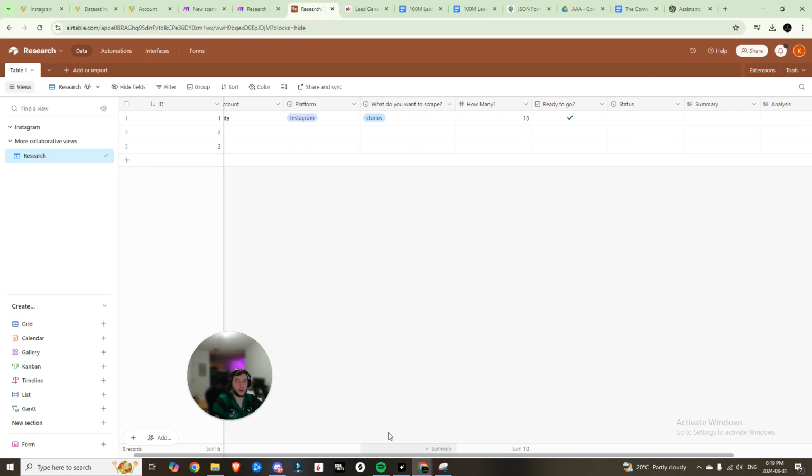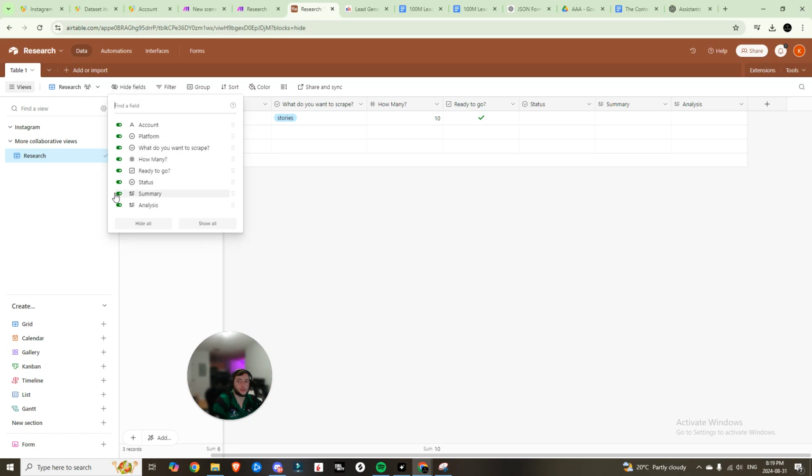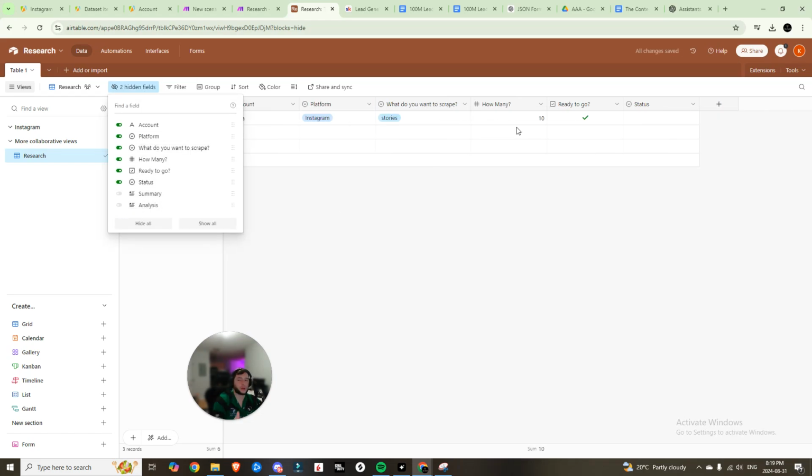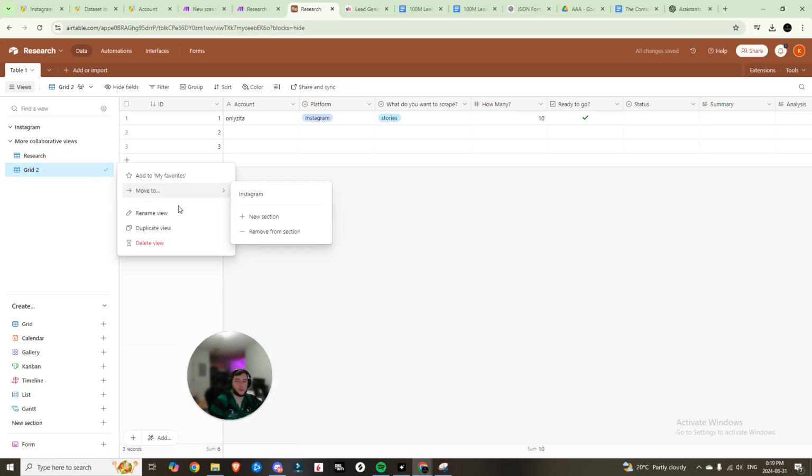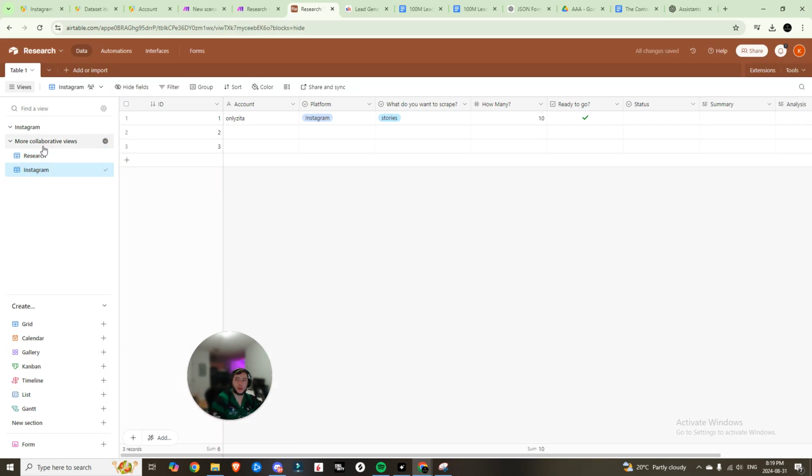Now, I want to create another view just for Instagram posts. In order to do that, you're going to hide some fields. We'll hide the summary and the analysis because we're not interested in seeing them on this page. Then we'll hop over to our Instagram view and create another grid. We'll call this grid Instagram, and we'll drag that into the Instagram subfolders.